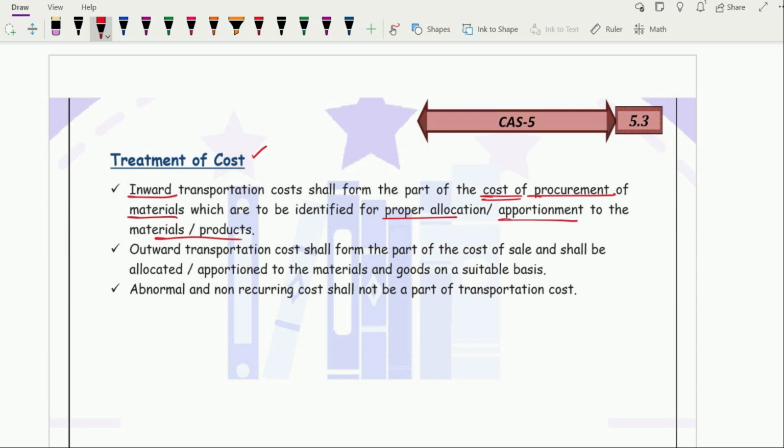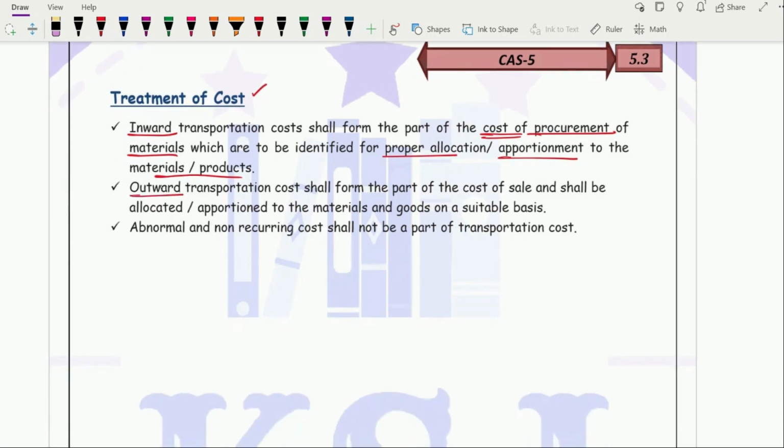Remember the cost sheet part where we calculate the material consumption. There also we take the freight inward, right? But if there are any abnormal charges related to it, that is not to be included. That is to be taken directly to costing and profit and loss account. If there are any detention, demurrage, penalty, all these things are abnormal charges, right? These are not normal charges. The abnormal charges will not form the part of cost of material. That will be taken to costing, profit and loss account.